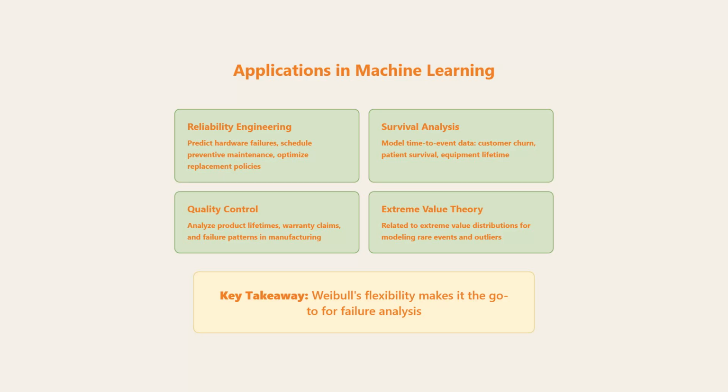In machine learning, Weibull is crucial for reliability engineering, predicting hardware failures, scheduling preventative maintenance, and optimizing replacement policies. Survival analysis uses it to model time-to-event data like customer churn, patient survival, and equipment lifetime. Quality control analyzes product lifetimes, warranty claims, and failure patterns. And it's related to extreme value distributions for modeling rare events and outliers. The key takeaway? Weibull's flexibility makes it the go-to for failure analysis.